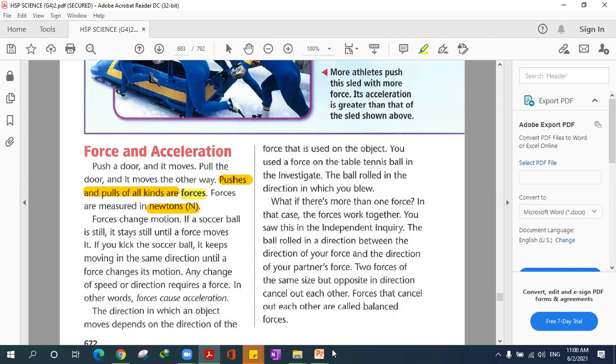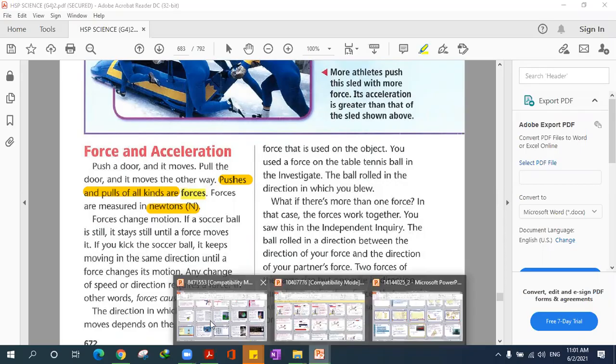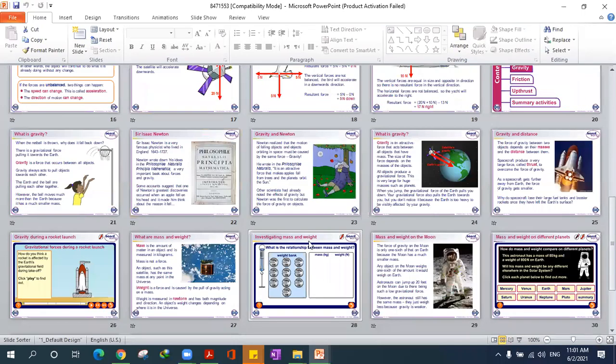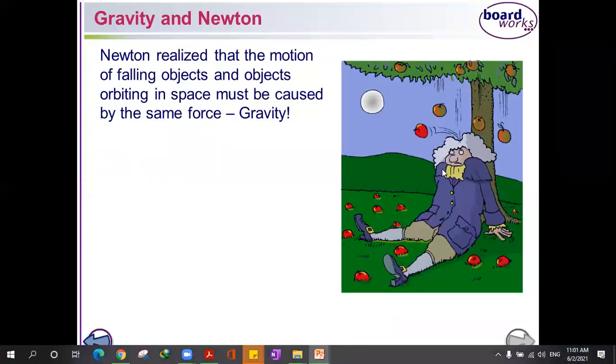This man sitting under the tree is actually Isaac Newton. And he discovered one of the most important things, which is why things fall downwards and not upwards.